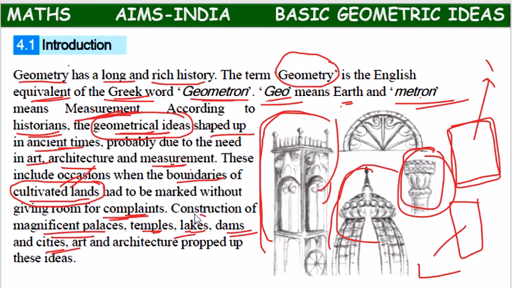Not only that, while constructing lakes, dams, and cities, they identified there is a need of measurement.